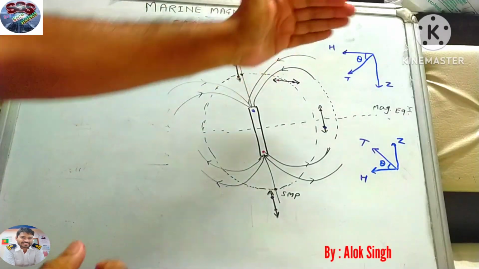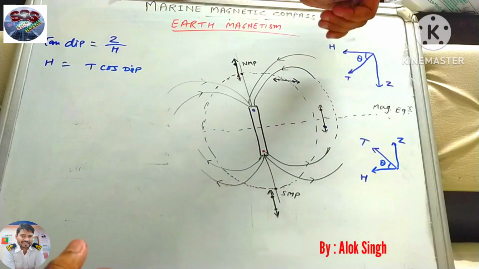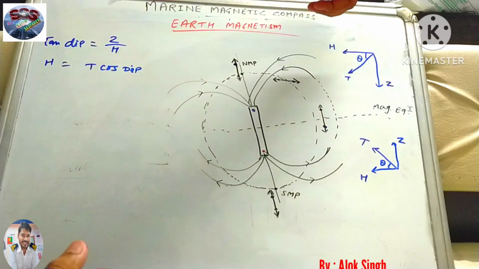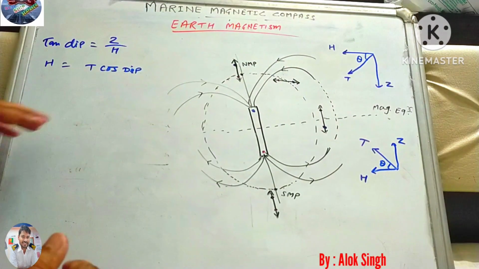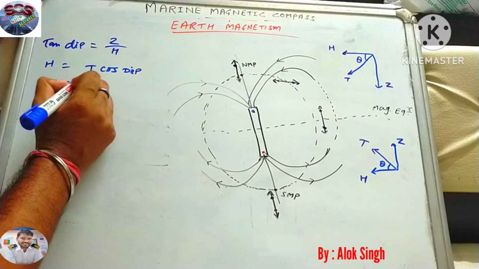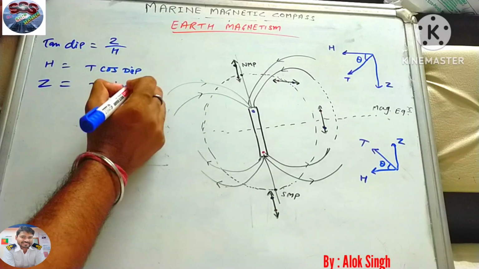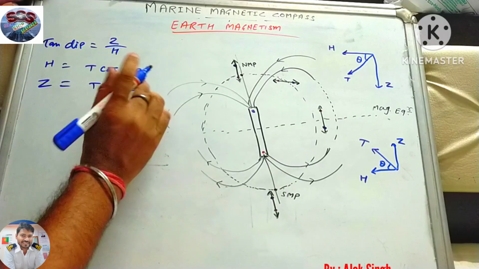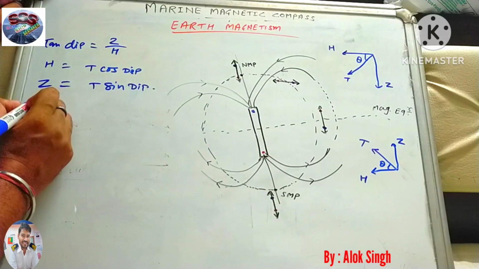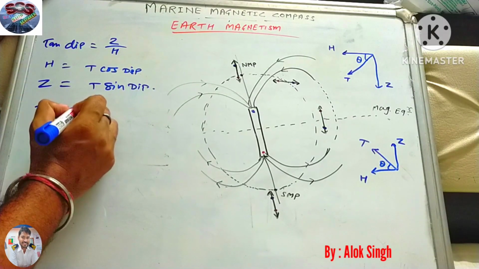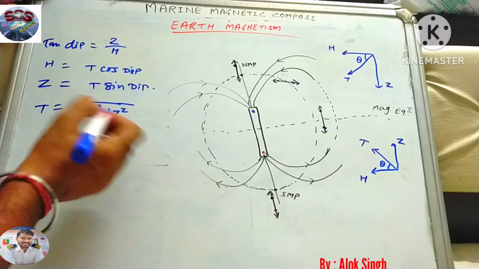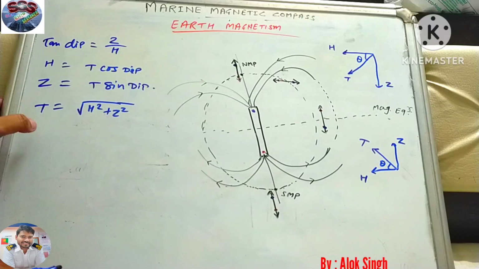If we resolve this component, H will become T cos dip, where theta is the dip. In the same way, for Z we can write T sin dip. You know how to split the component. So in this way we can write T equals root under H square plus Z square. I hope you know how to do this.